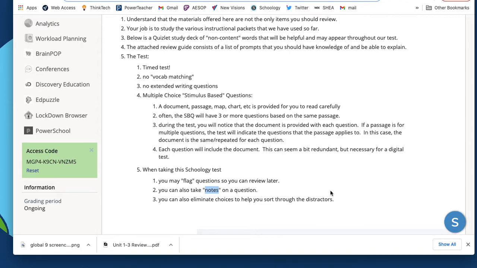You can even take notes on questions. So if you want to think about a couple of vocabulary words or some things that are totally true or not true, whatever test taking skills you want to try to implement, you could actually type in some notes per question. And you could also eliminate choices. So we've offered that as something. Generally on a paper test, you'll have A, B, C, and D, and you might scratch out 2 or 3 choices because you know that they're totally irrelevant and it doesn't apply. If that's the case, you could use that Schoology tool to eliminate the choice.